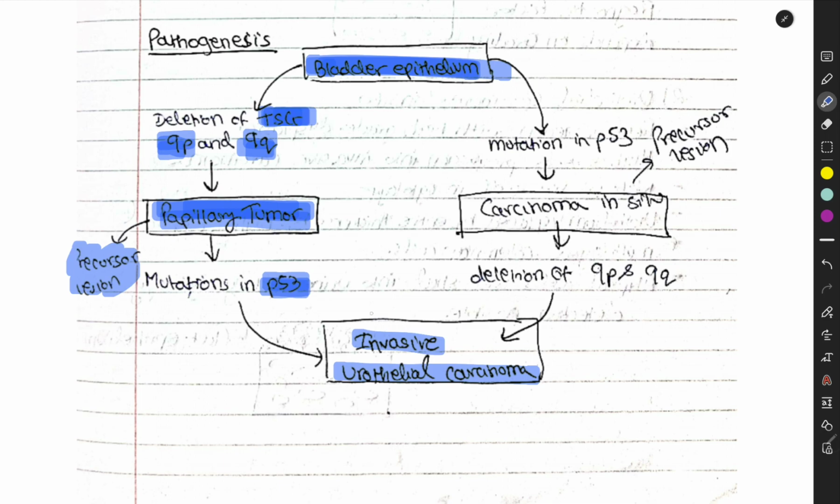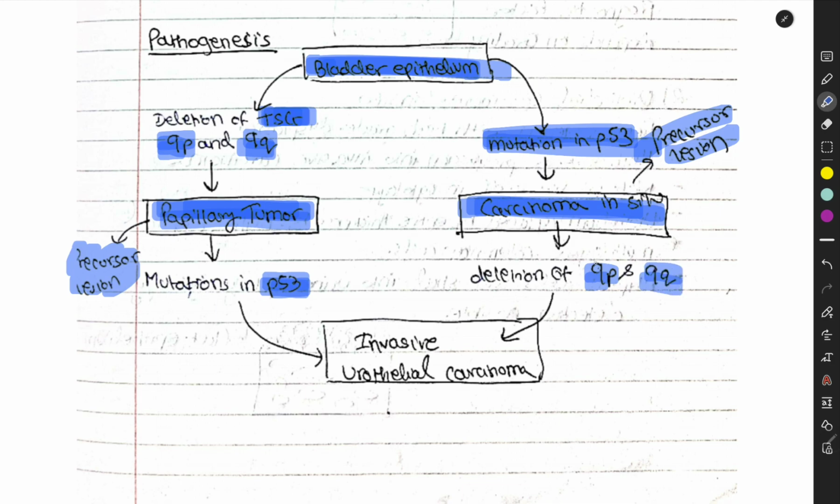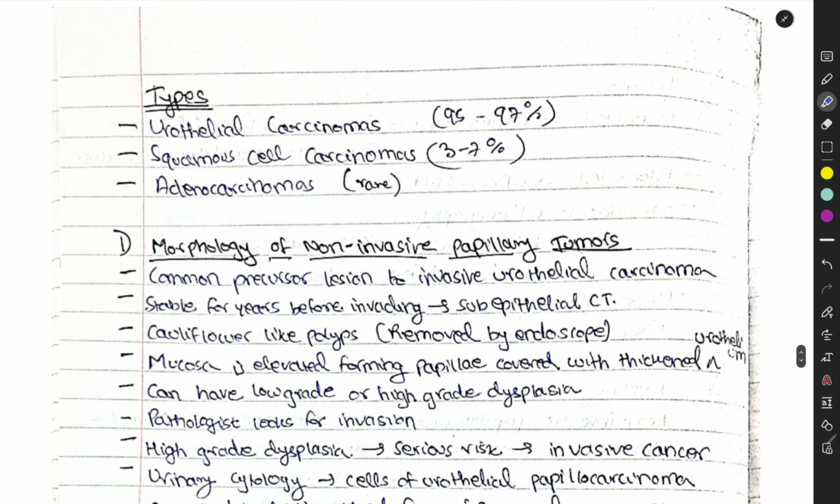On the other hand, if you have mutation of p53 first, it directly causes carcinoma in situ, which is a precursor lesion for invasive urothelial carcinoma. And there are types of urothelial cancer: urothelial carcinoma, squamous cell carcinoma, and adenocarcinoma.